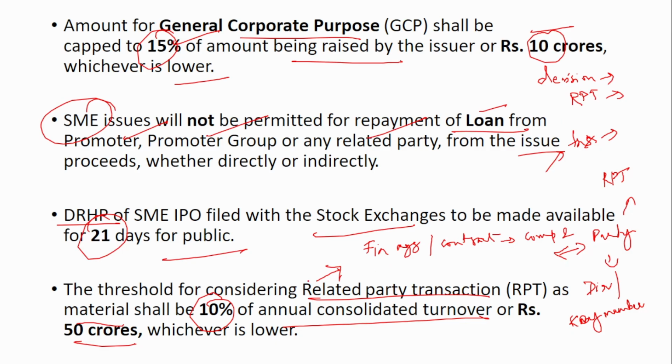So the threshold for considering related party transaction as material shall be 10% of the annual consolidated turnover or rupees 50 crore. Whenever any of this limit is reached, then the related party transaction has to be disclosed as a material.